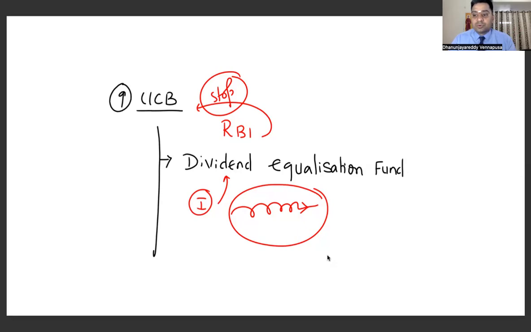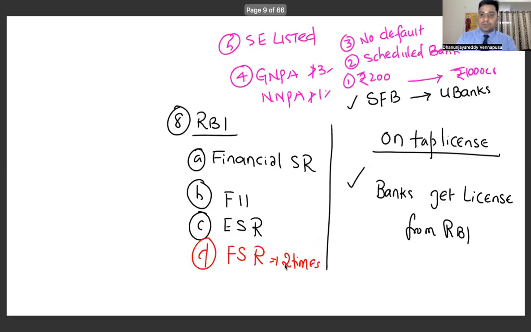Normally, some UCBs which have this ownership are doing this type of thing rather than opening it for everyone, for all the capitalists or for all the investors. Only a few people are doing this. As a result, as it is not common to everyone, RBI said urban cooperative banks should stop this thing. This is the first one.